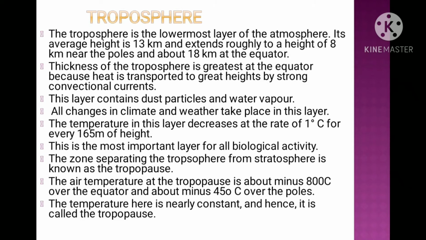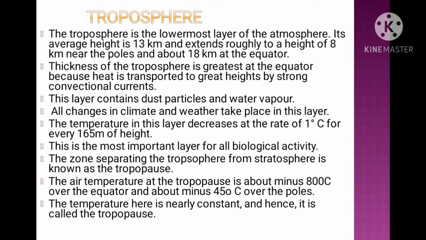The first layer of the atmosphere is the troposphere. Troposphere is the lowermost layer of the atmosphere. Its average height is 13 kilometers and it extends roughly to a height of 8 kilometers near the poles and 18 kilometers at the equator. The thickness of the troposphere is greatest at the equator because heat is transported to greater heights by strong convectional currents. This layer contains dust particles and water vapors also.